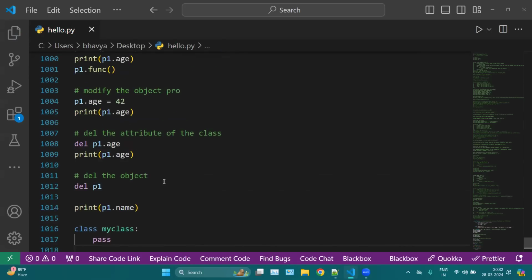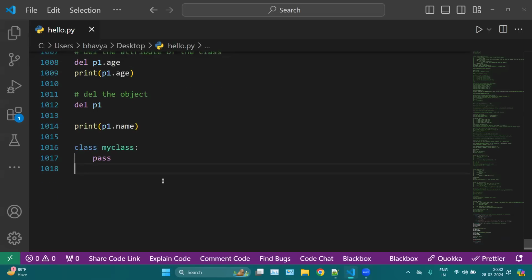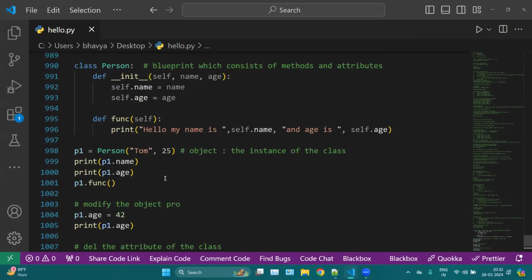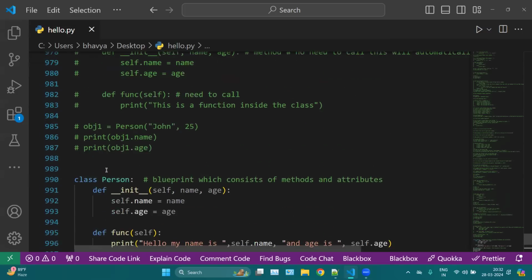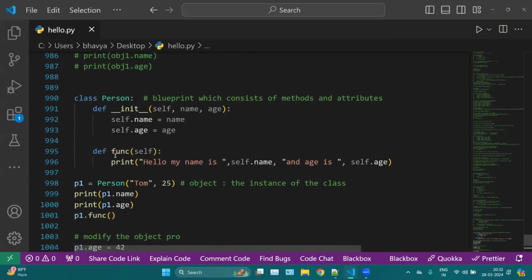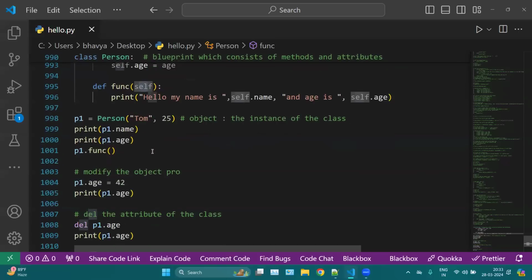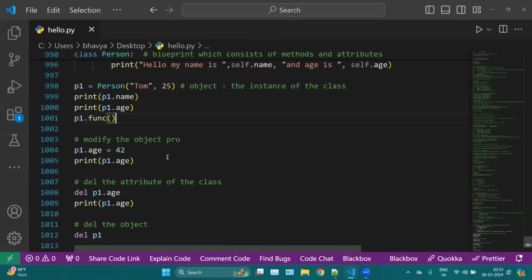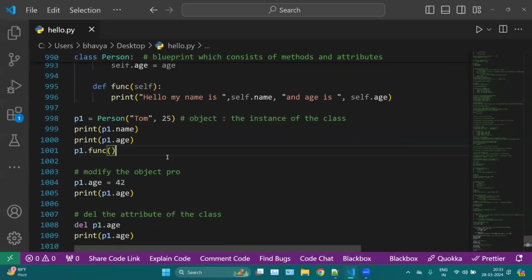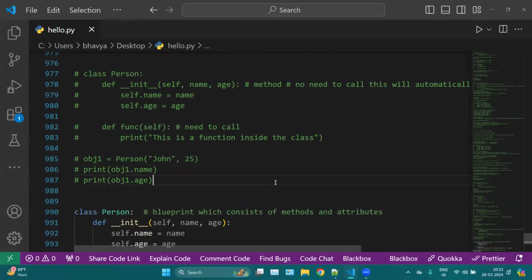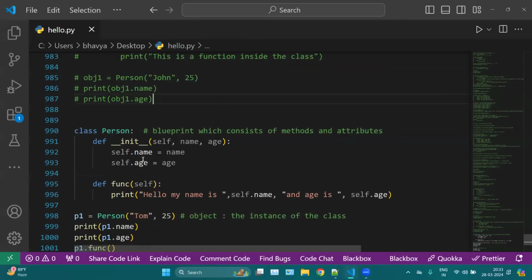Okay. So, any questions up to here? So this is how we can create classes. This is how we can create the objects, how we can use the init keyword, which is very important, how we can use self, how we can modify the objects, and how we can delete the objects or the attributes of the class. Now, any questions?